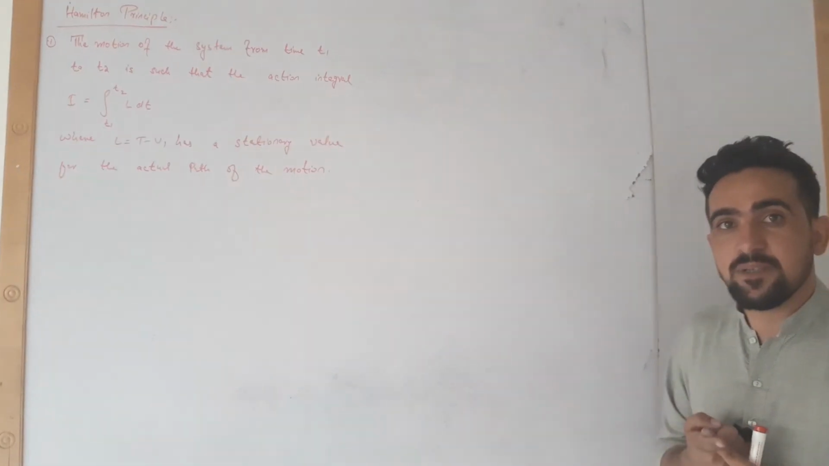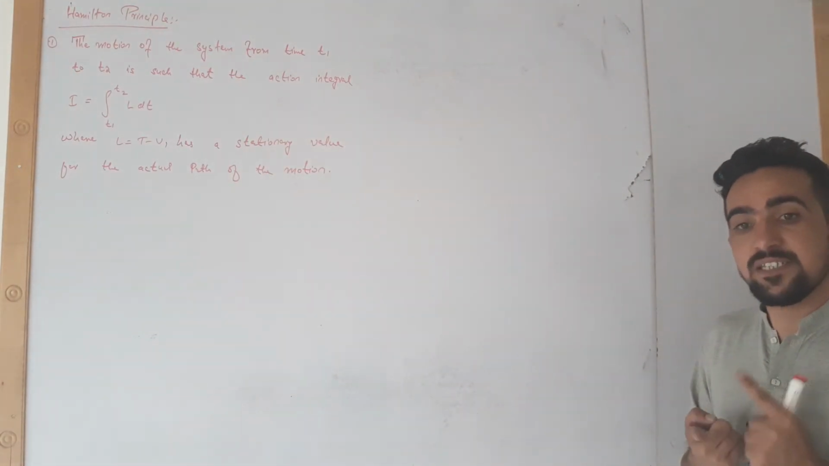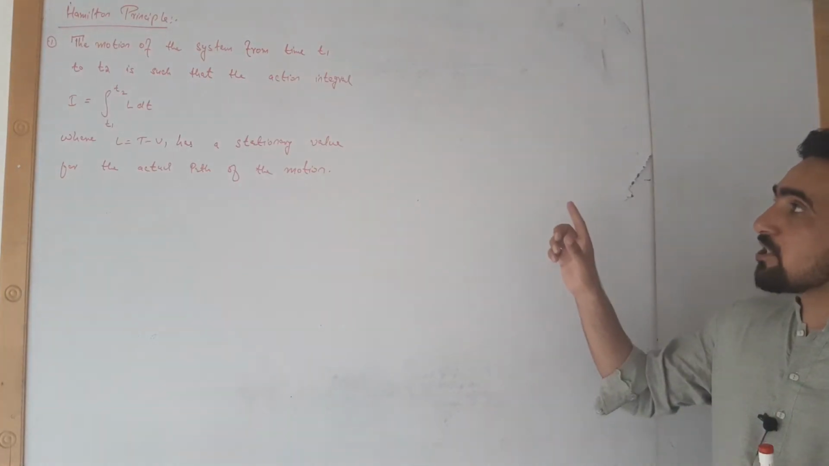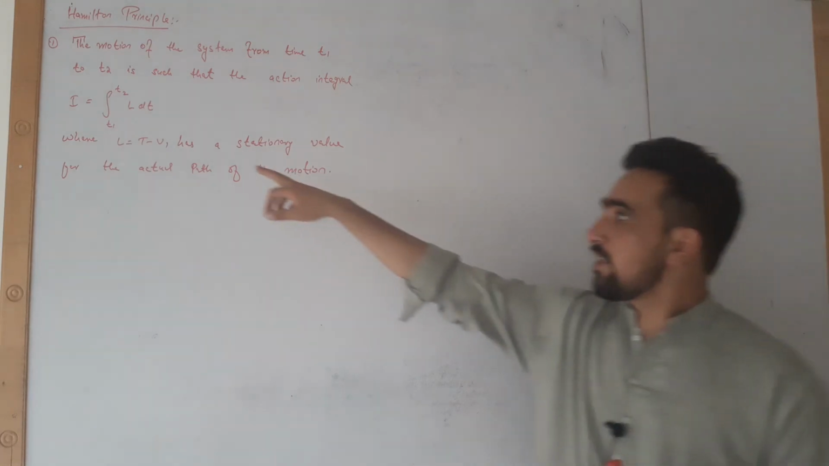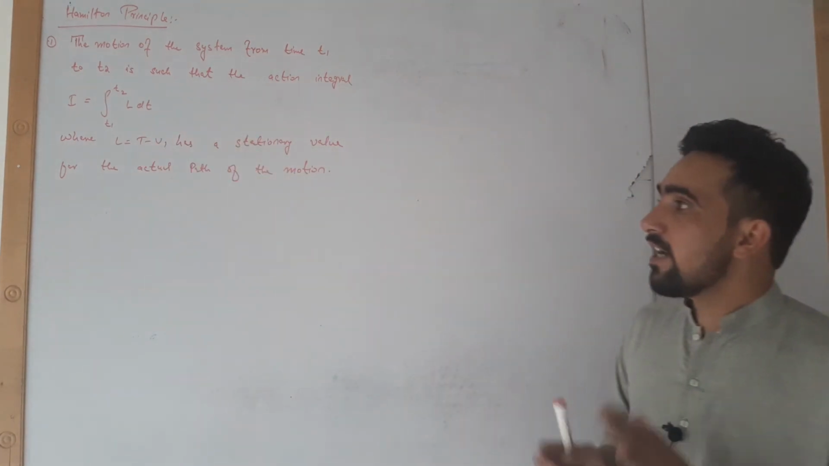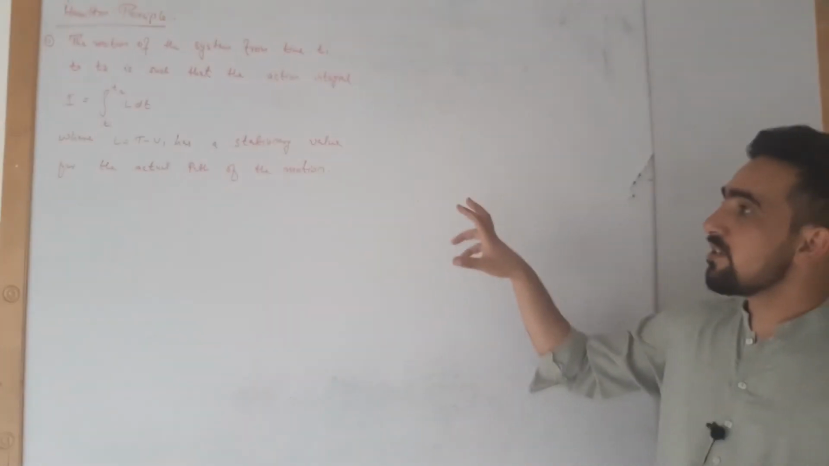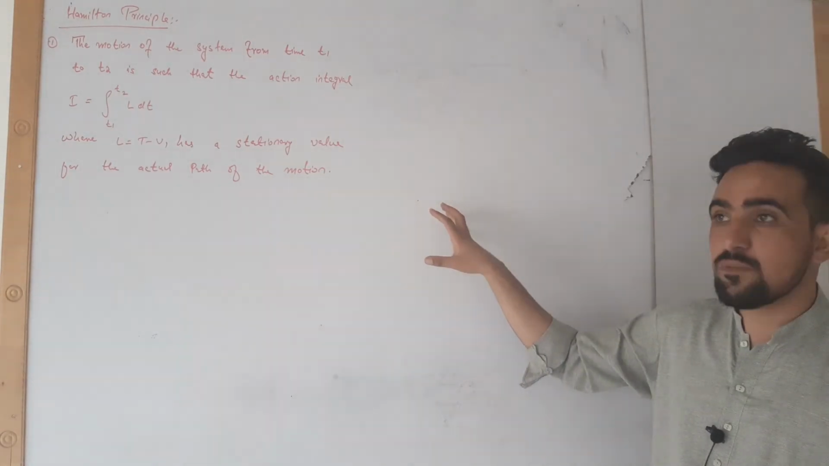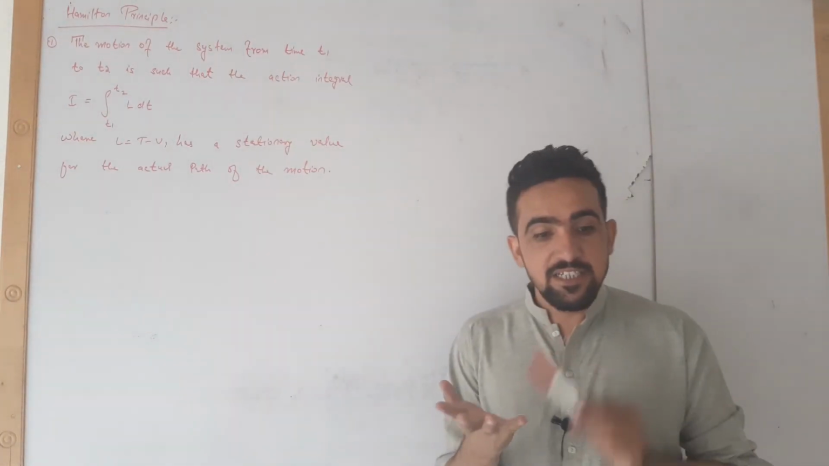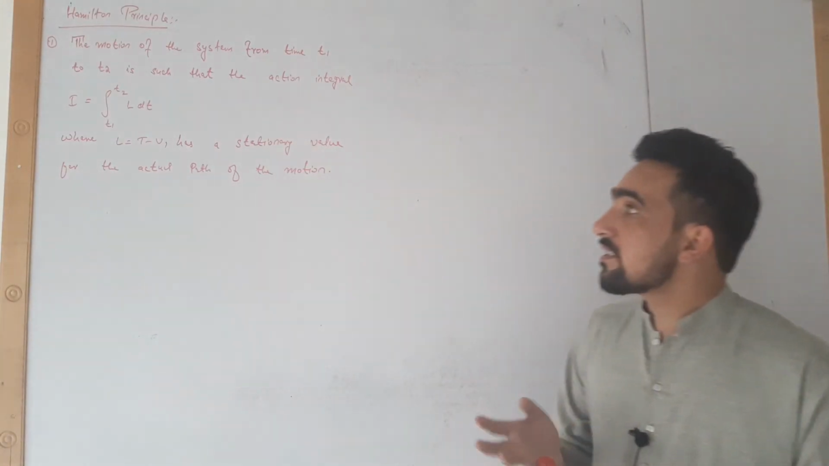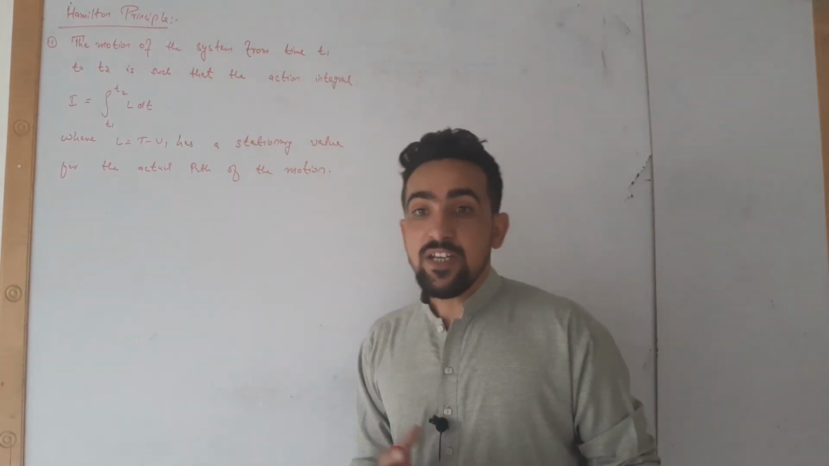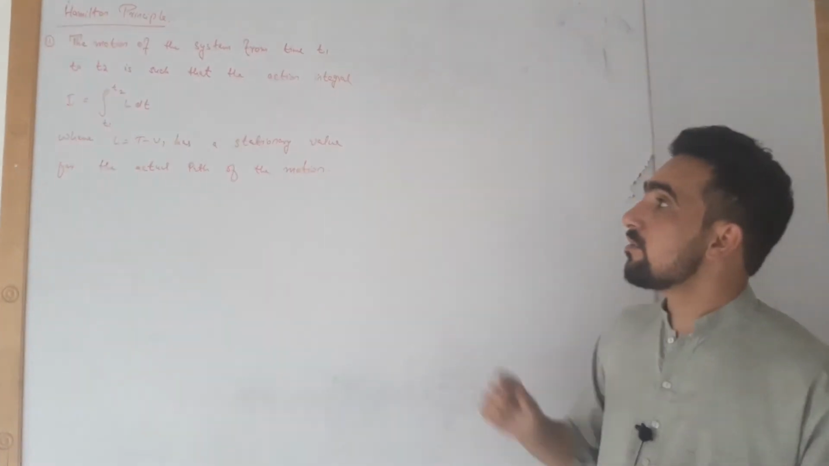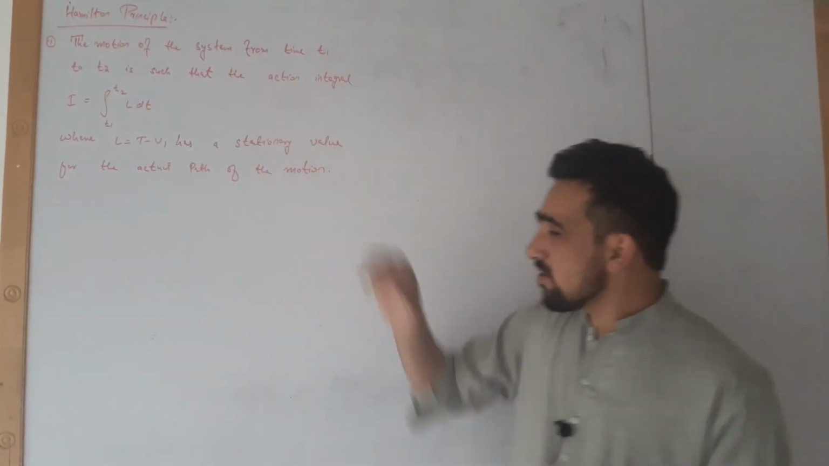The Hamilton principle for a monogenic system states that the motion of a system from time t1 to time t2 is such that the action integral I is equal to the integral from t1 to t2 of L dt, where L is T minus V, has a stationary value for the actual path of the motion. Now we have discussed the stationary values, we have discussed the action integral, and we have discussed the motion of the system. As we know that this L,